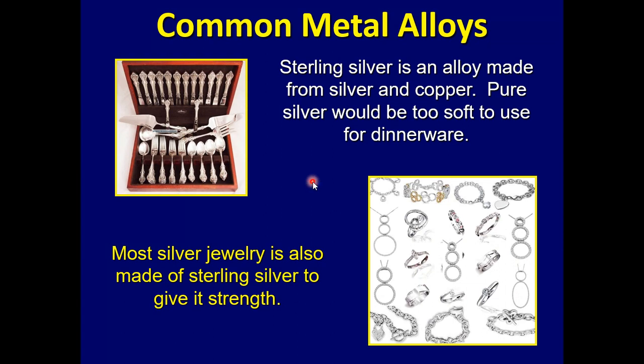Sterling silver is a metal alloy made from silver and copper. Pure silver is very soft. It wouldn't be very good for common general use. And so when you mix it with copper, it gives it a little bit more strength. Most of the jewelry that you wear that's silver is sterling silver. So some copper's been added to it to give it strength.